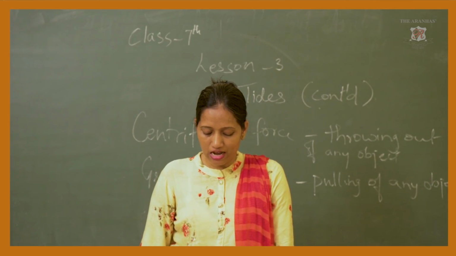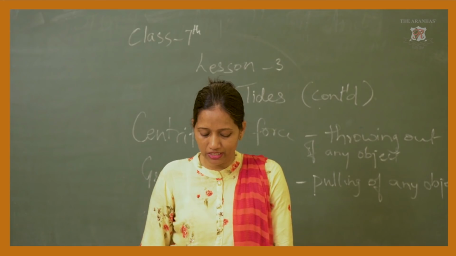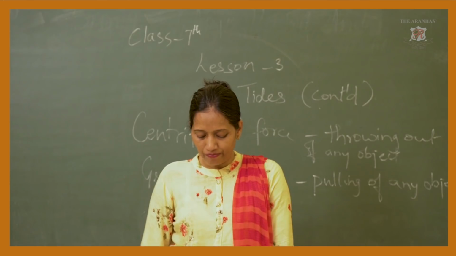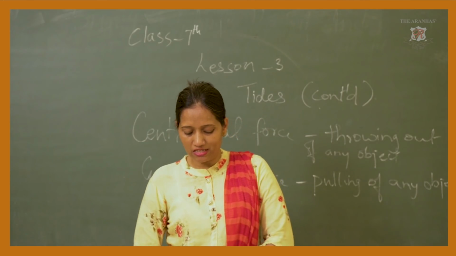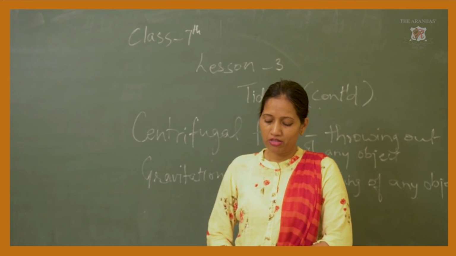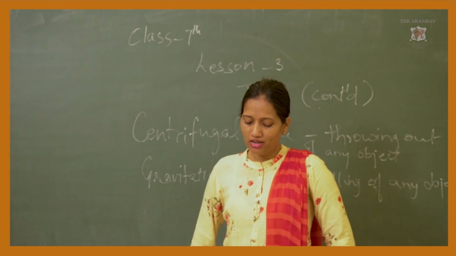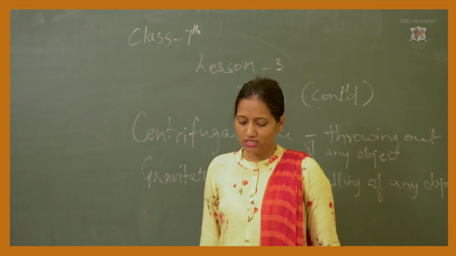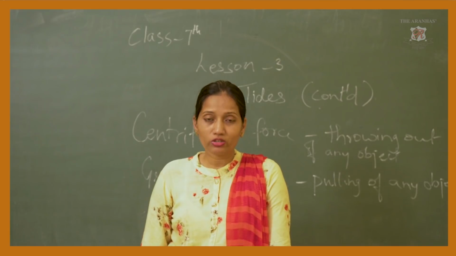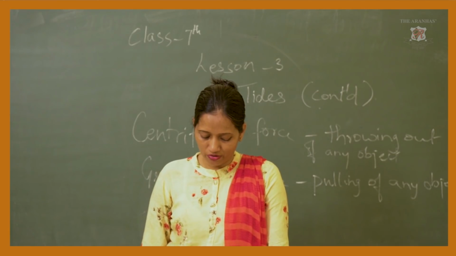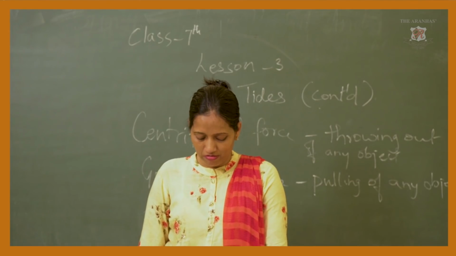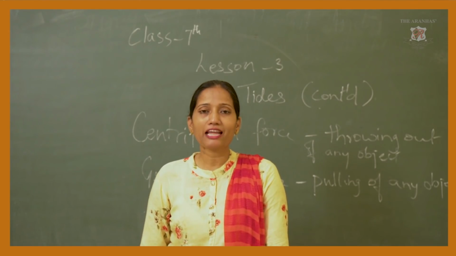When there is a high tide at 0 degree meridian, the 180 degree meridian also experiences high tide. The meridians that are at right angles to those having high tide will experience low tide at the same time. If it is high tide at 0 degree and 180 degree meridians, then at which meridians will low tide occur, that you have to find out. Okay. Now we'll continue with the chapter, the topic types of tide.